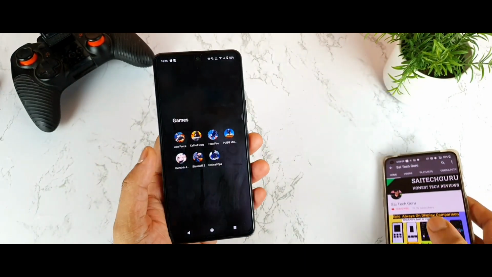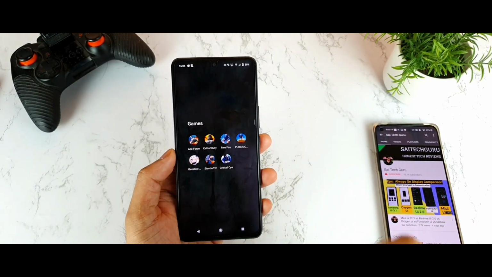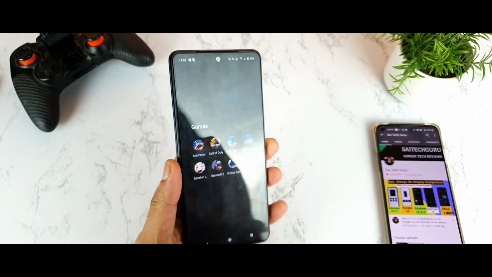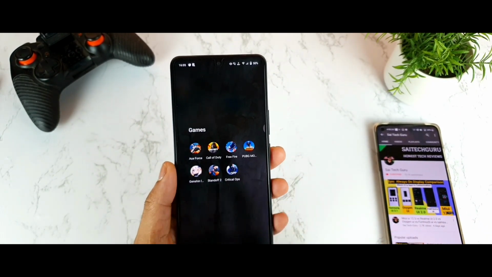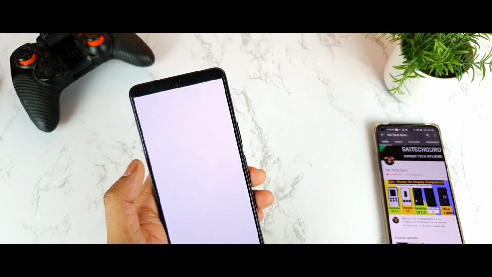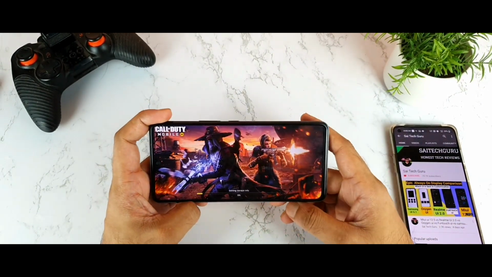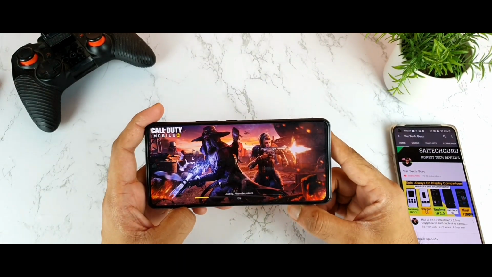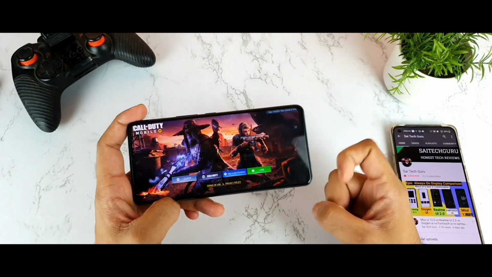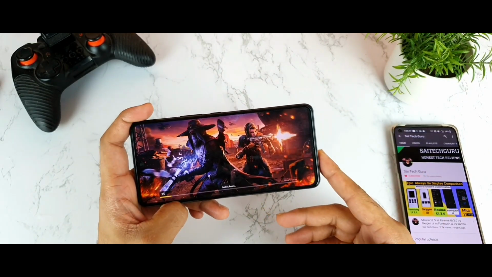To test whether it's working or not, we need a real-time FPS meter. So right now I'll be using a third-party FPS meter on this IQ7 device. We'll get to know whether the game frame interpolation is working by playing the Call of Duty gameplay. Let me open the game and select the lowest quality possible. Without game frame interpolation, I'll show you exactly how much FPS we are getting in this phone, and with game frame interpolation, how much it improved. That is what we'll compare in both scenarios on this IQ7 device.